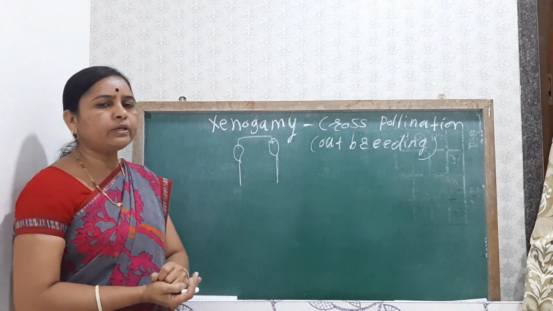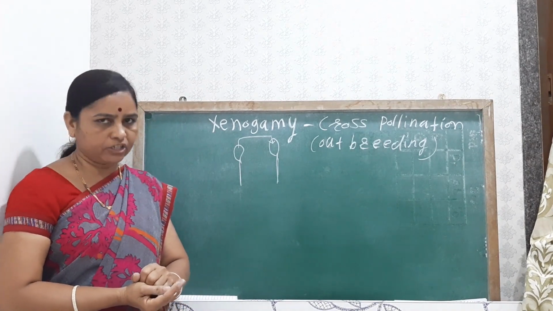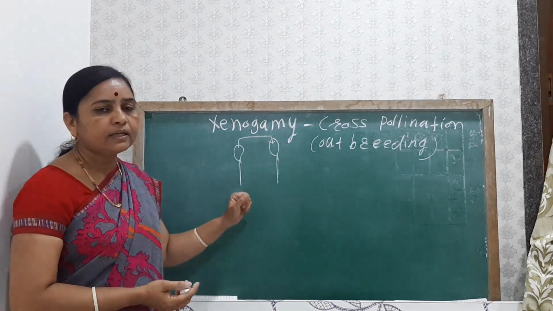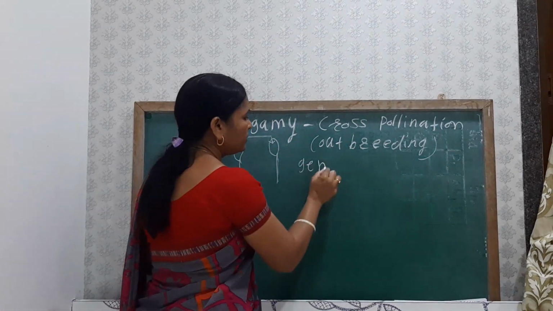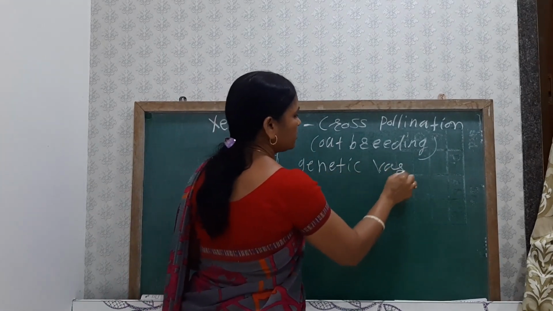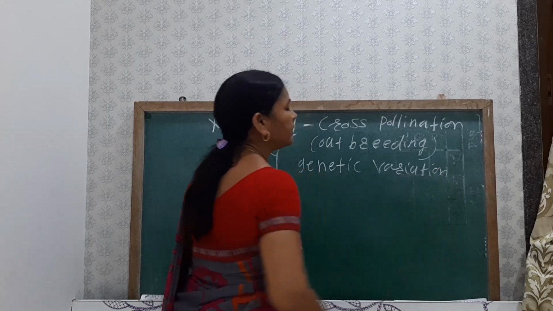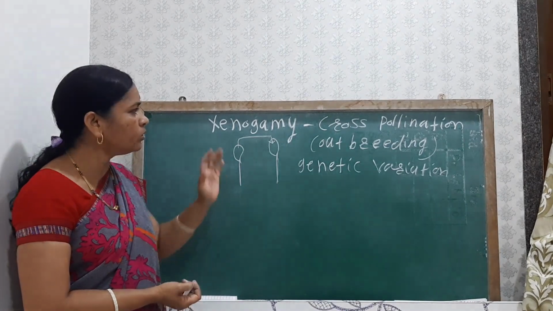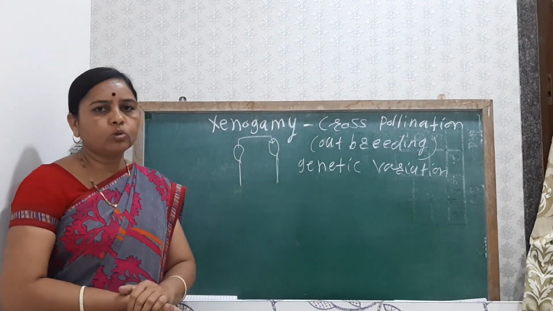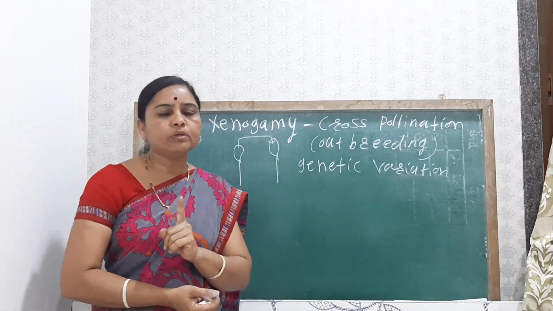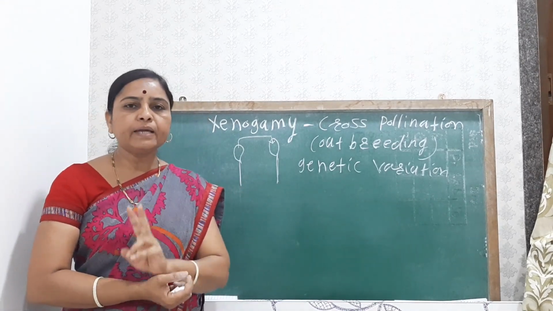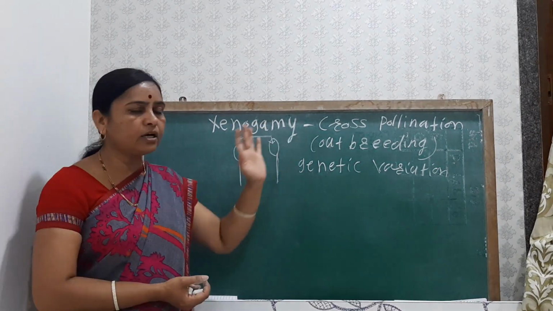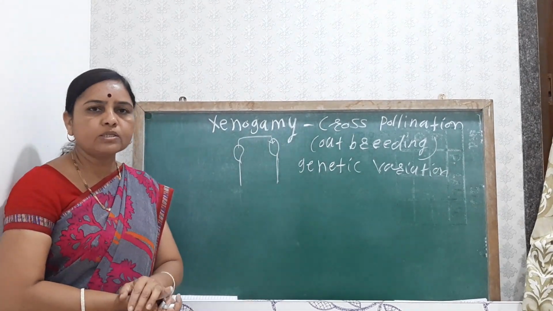So due to cross pollination we can get genetic variation. In the plants there can be genetic variation. So it is about xenogamy, or cross pollination. We have seen that the first type of pollination is autogamy, the second type is geitonogamy, and the third type is xenogamy, also known as cross pollination.